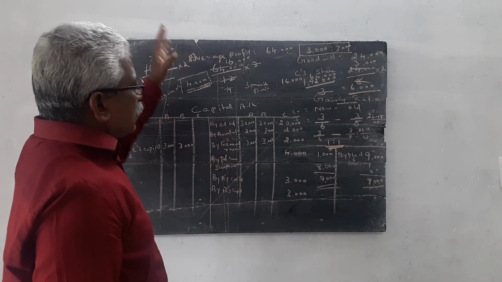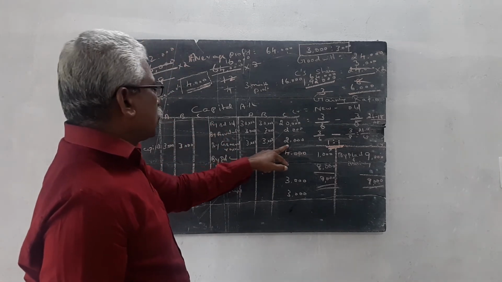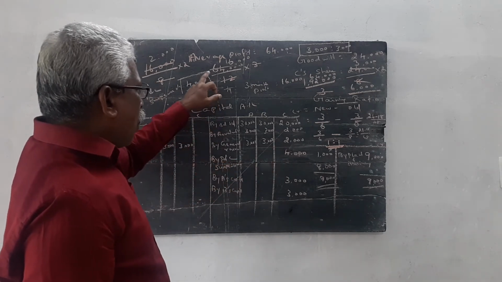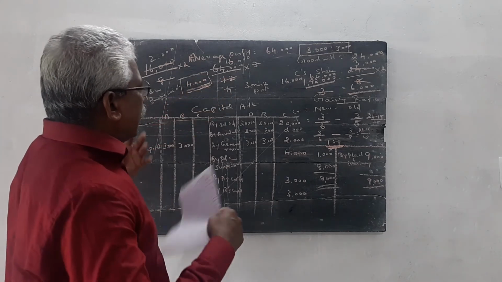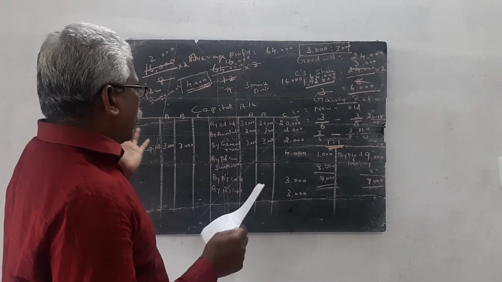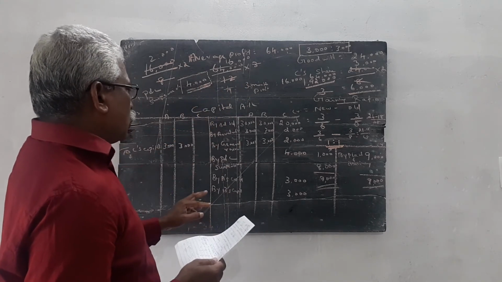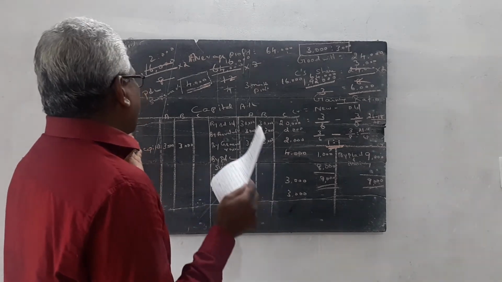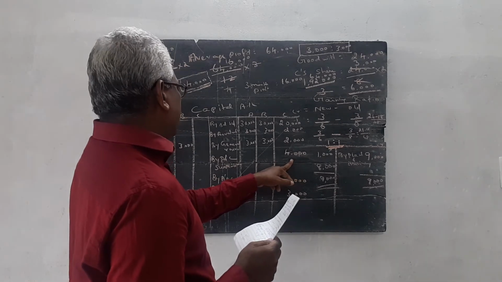General reserve, which is given in the old balance sheet: 3,000, 3,000, 2,000. Profit and loss suspense account: we calculate the average profit, which is then divided by 12 and multiplied by 3. We can get 3 months' profit. Out of the 3 months' profit, the amount that goes to C is 4,000.